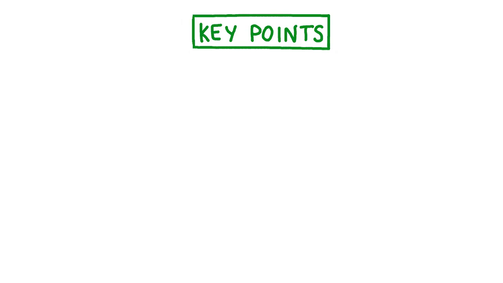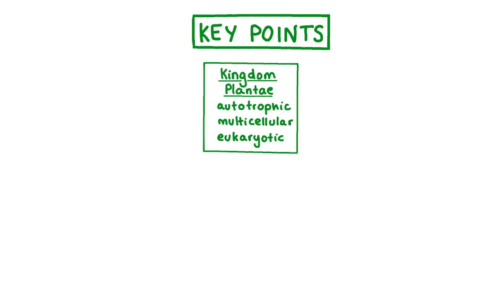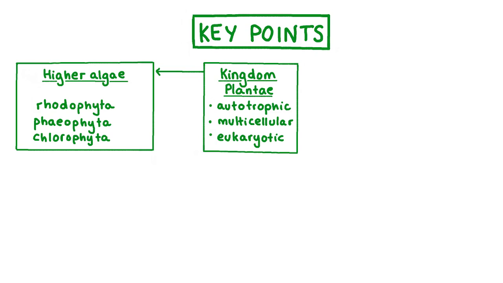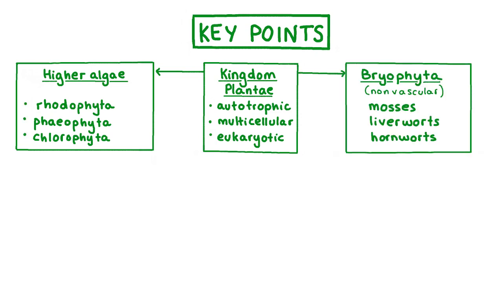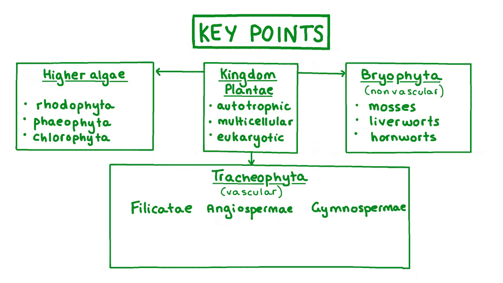Let's review the key points that we've covered in this video. Organisms that belong to Kingdom Plantae are autotrophic, multicellular, and eukaryotic. Higher algae are sometimes classified under Kingdom Plantae, and they include the divisions Rhodophyta, Phaeophyta, and Chlorophyta. Bryophyta are another group belonging to Kingdom Plantae, and they are non-vascular plants that include mosses, liverworts, and hornworts. The group Tracheophyta also belongs to Kingdom Plantae, and these include vascular plants such as Pteridophyta, Angiosperms, and Gymnosperms. The Angiosperm division includes flowering plants, and these can be subdivided into monocotyledons and dicotyledons.